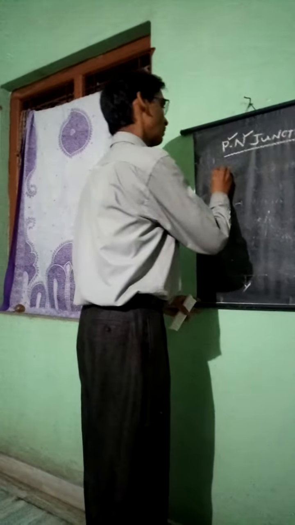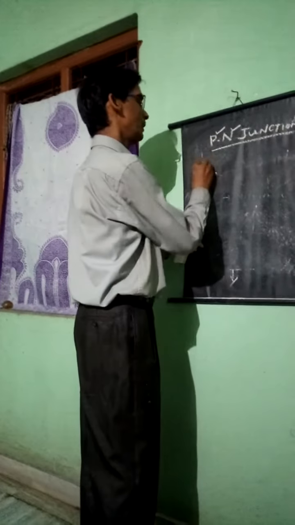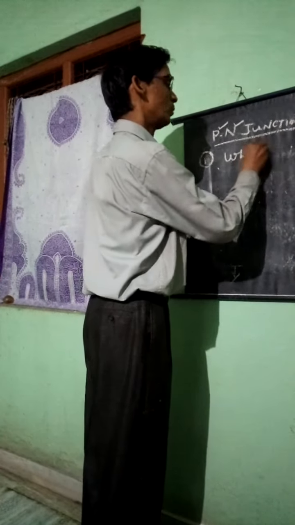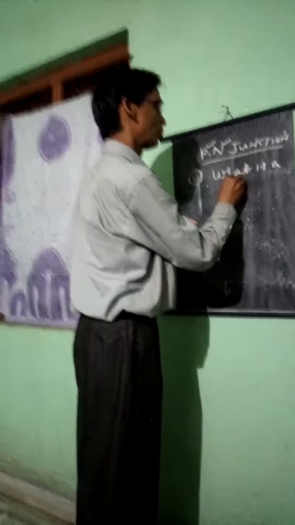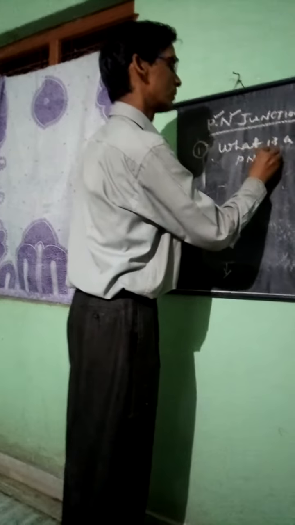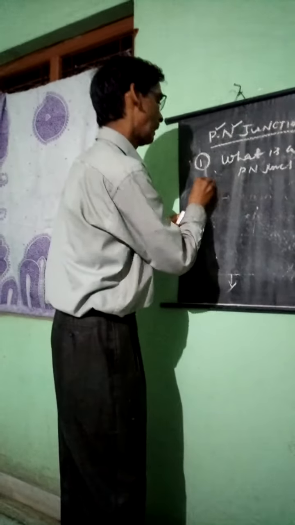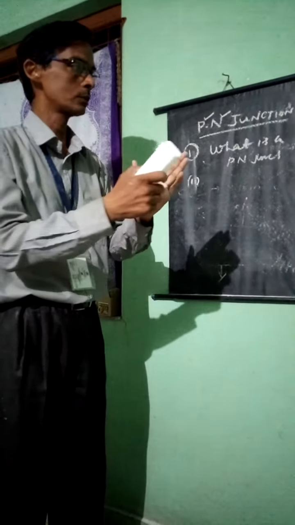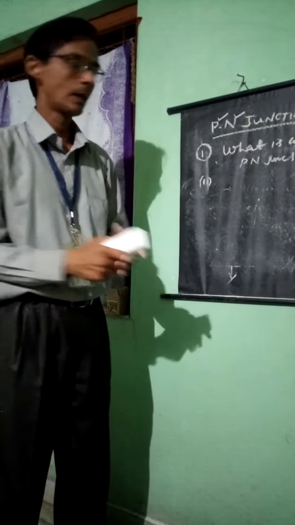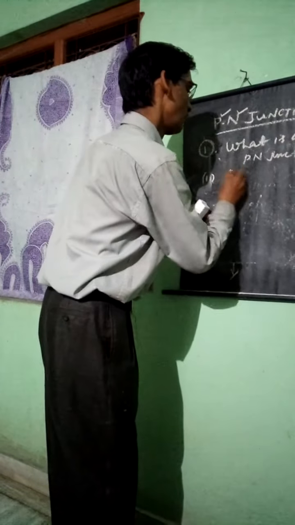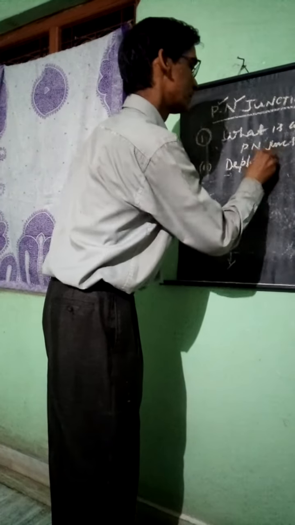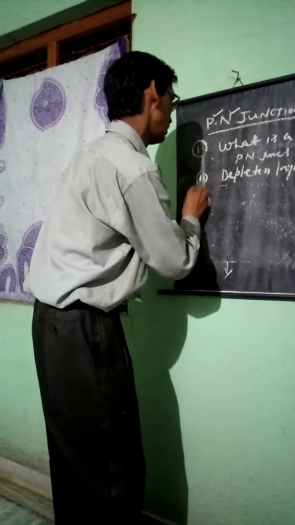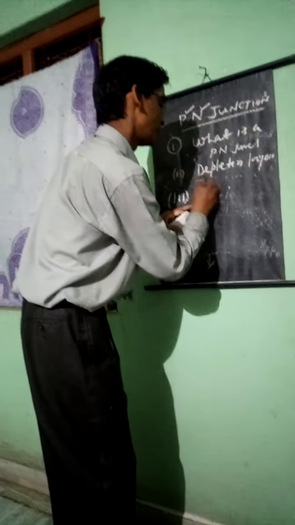Let us see the key points we are going to discuss today. First, what is a p-n junction? Second, how it is formed, how the junction layer is neutralized, and what the depletion layer is. Third, the barrier potential.